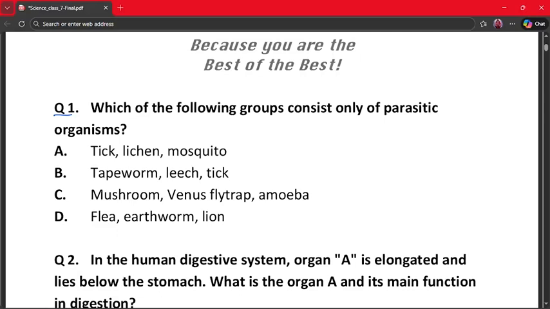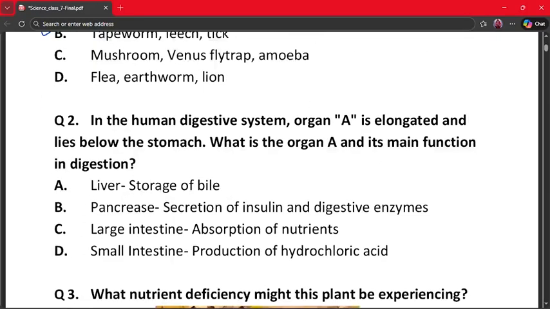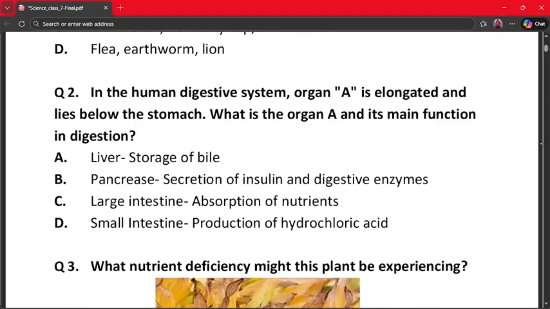Now let's understand what parasitic organisms are. Parasitic organisms live on or inside another organism and depend on it for food. Tapeworm, leech and tick all depend on hosts for survival. The other options include organisms that are not parasites, like lichen or earthworm. So clearly option B, tapeworm, leech and tick, are parasitic organisms. Let's move on to the next question, that is question number 2.